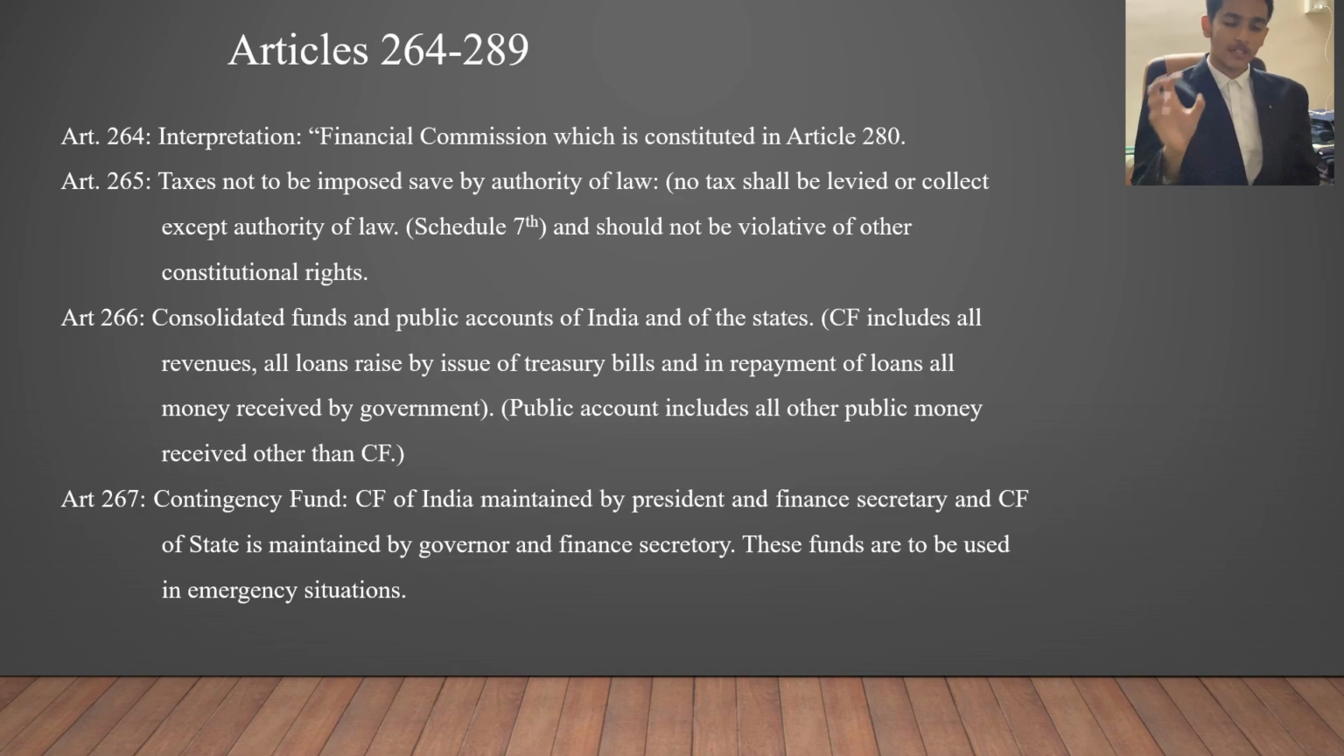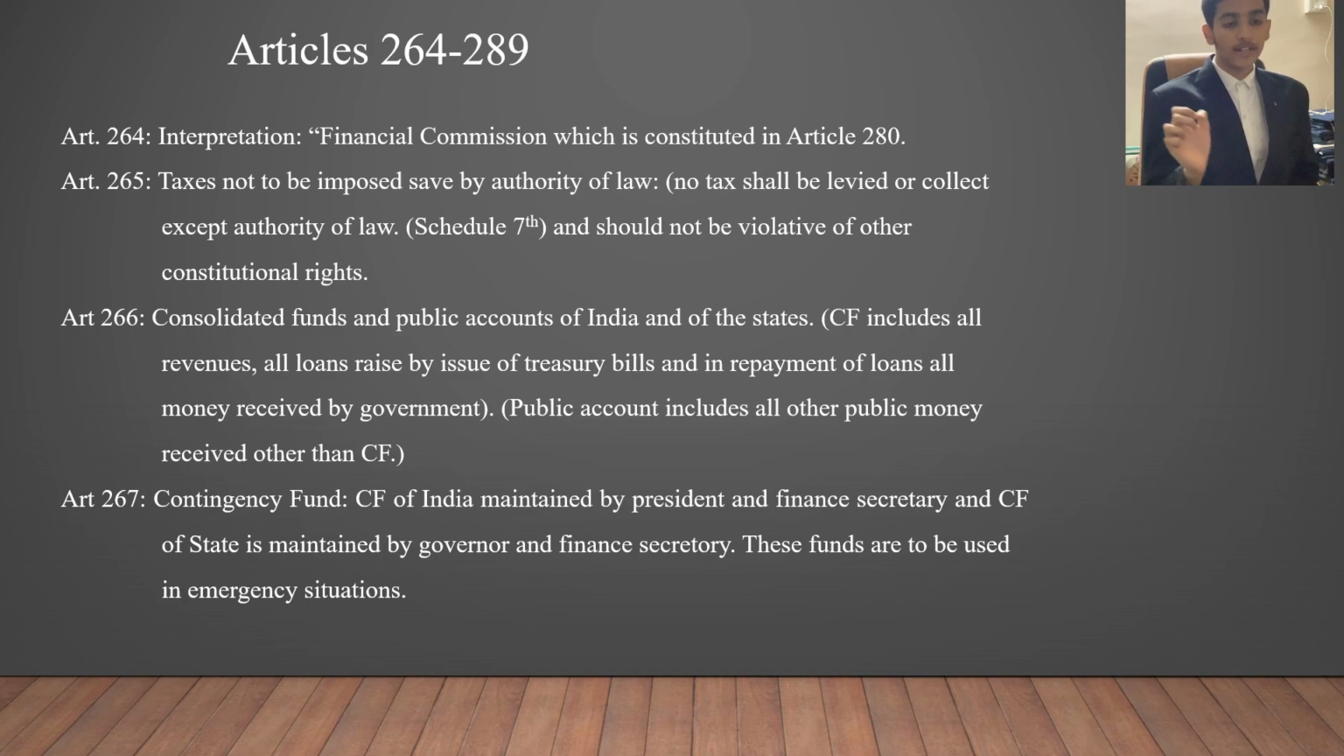Next we move on to discuss part 12 in specific detail. Article 264 basically just mentions the financial commission, which is constituted through Article 280. Further we move on to Article 265, which says that taxes are not to be imposed save by authority of law. No tax shall be levied or collected except by authority of law, and it should not be violative of any other constitutional rights. 265 basically says that taxes are to be put or taken only from those specific subjects for which the law has permitted them. Other than that, they cannot levy a tax.